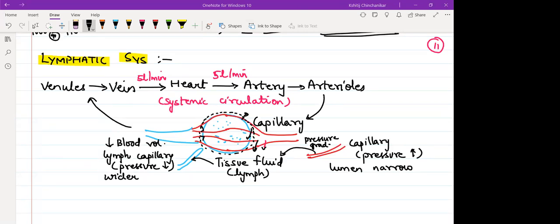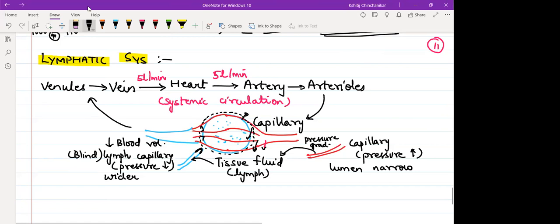In what other way does this lymph capillary differ from blood capillary? These are blind tubes. If you see, one end of this tube is closed. Otherwise, in a blood capillary, you will see both the ends are open. One end attached to arteriole, another end attached to the venules. Lakshmi, what does lumen mean? Cavity, inner cavity. All these are tubes, na?